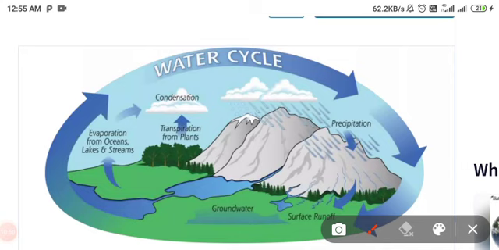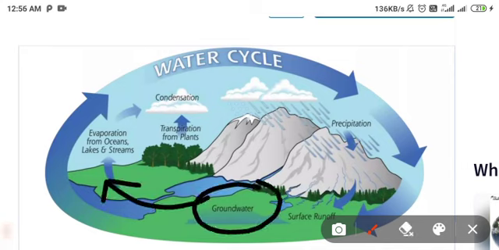First of all, groundwater, then evaporation in the form of gases and moisture from the oceans, lakes, and any types of water sources on the earth's surface.